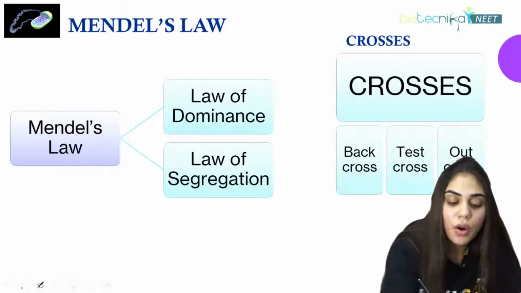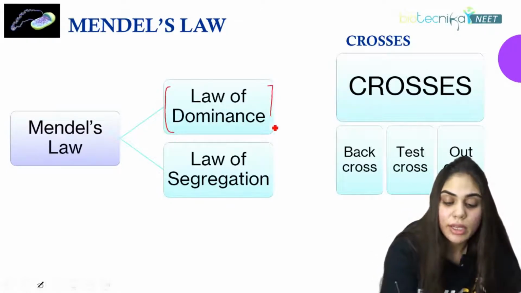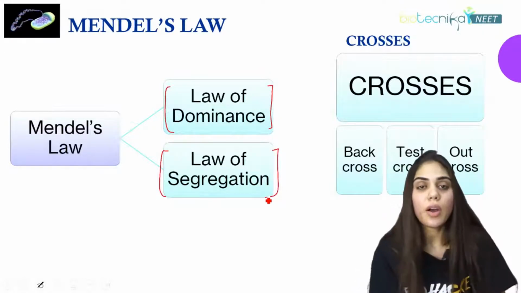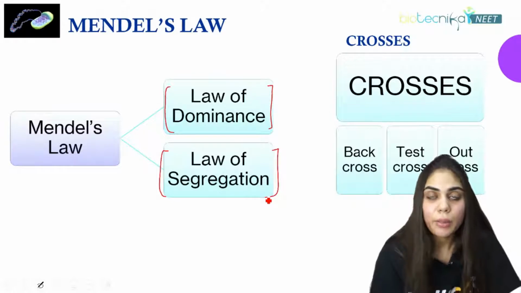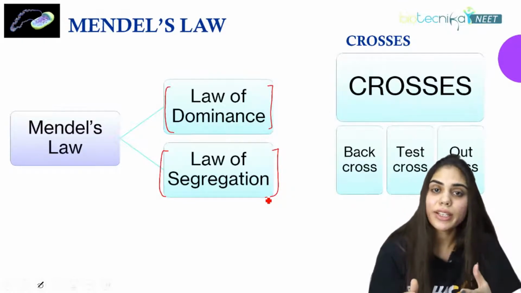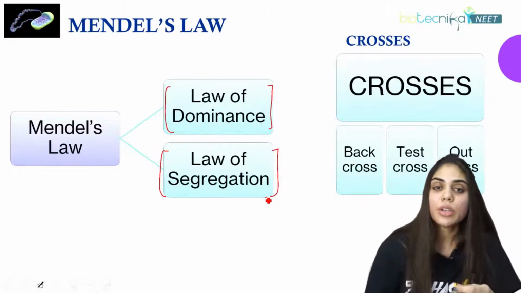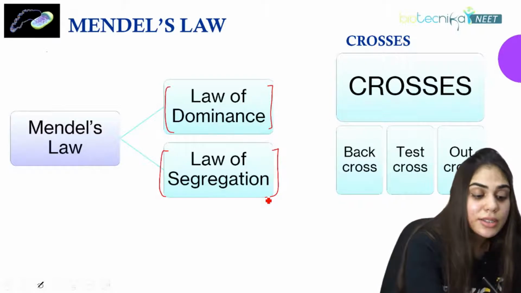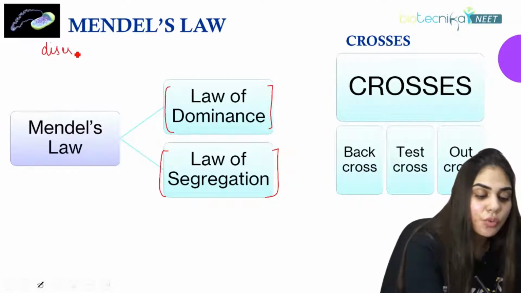After performing this monohybrid cross, Mendel proposed 2 laws of inheritance. The first is called the law of dominance, and the second is called the law of segregation. So the first law, that is the law of dominance, Mendel said that the characters that we are seeing, what are characters? Characters are phenotypes. So all the phenotypes that we are seeing are controlled by discrete units that are called factors.